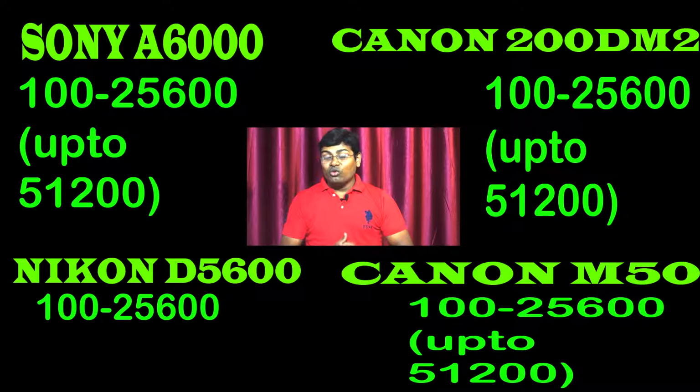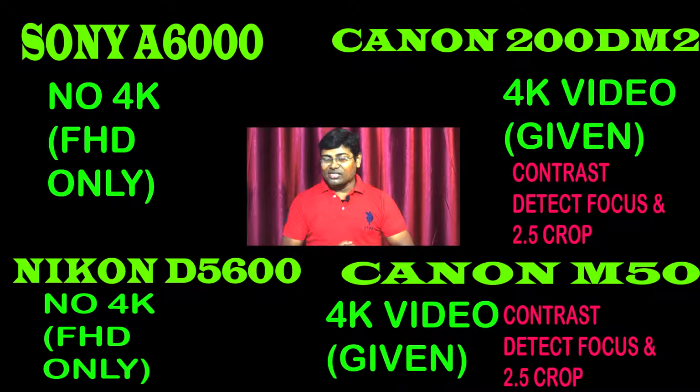And when it comes to 4K videos, Sony Alpha 6000 and Nikon D5600 both are giving you only Full HD video. But Canon M50 is giving you 4K video, and Canon 200D Mark II SL3 is giving you 4K video.